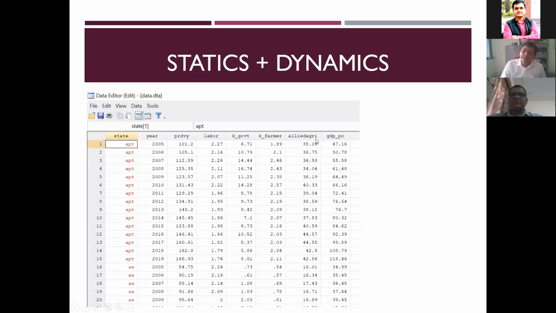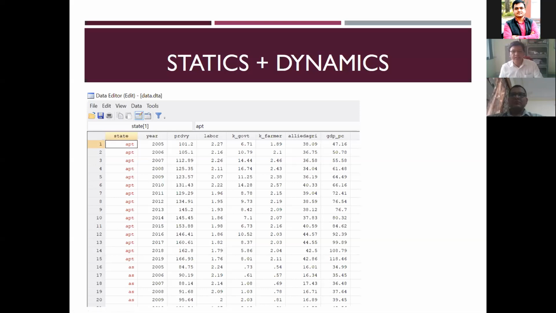This allied agriculture is the share of commodities other than crops. Means high value agriculture, we are very familiar with that. Here we have livestock, even fruits and vegetables we can construct. In that particular variable, we have livestock, fisheries, forestry. And this is the GDP per capita. We'll discuss why these variables are chosen. There may be more variables. In the analytical framework, this will be clearer.